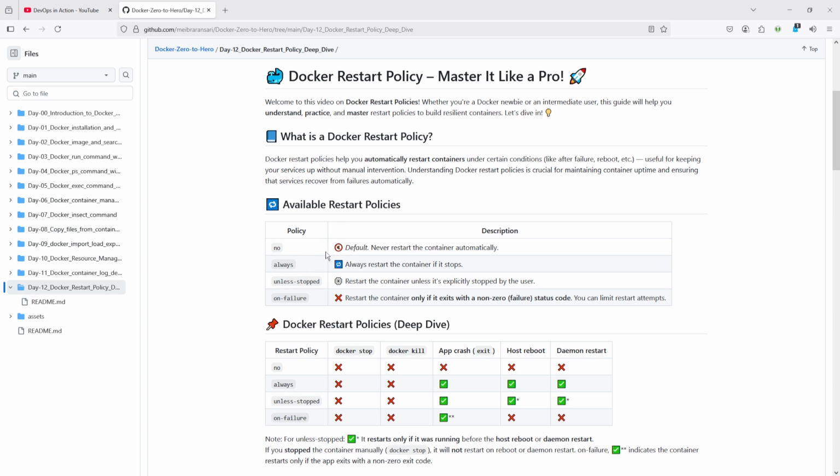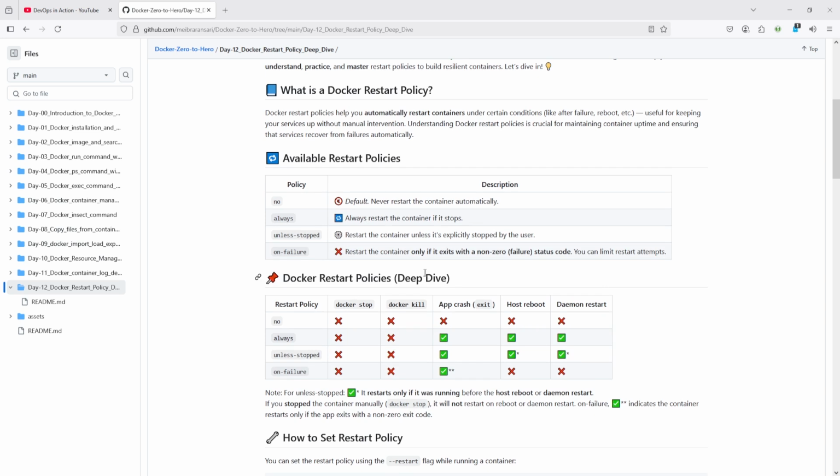One is no, which is the default one, and it will never restart the container automatically once the container exits. The second one is always, which restarts the container if it stops. Then there are unless-stopped and on-failure. We will see these types of policy in the demo section.